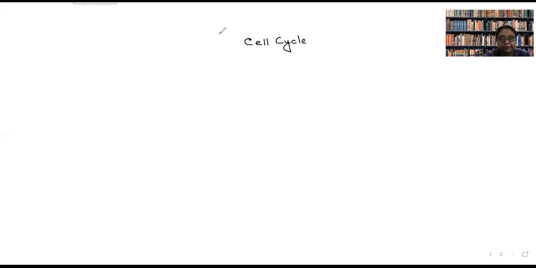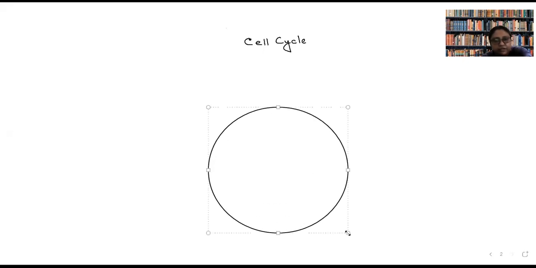So this is the way. Let me talk about the cell cycle, how it is taking place and what is the significance. We represent it as a cyclic event, because after each time there will be production of a new phase.